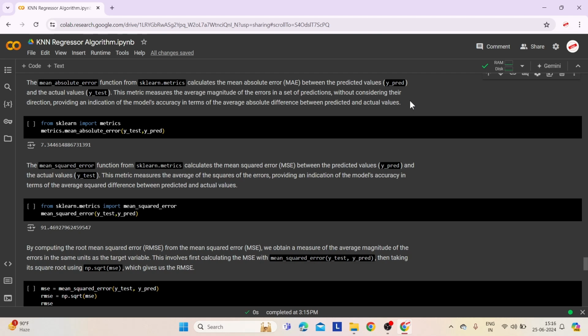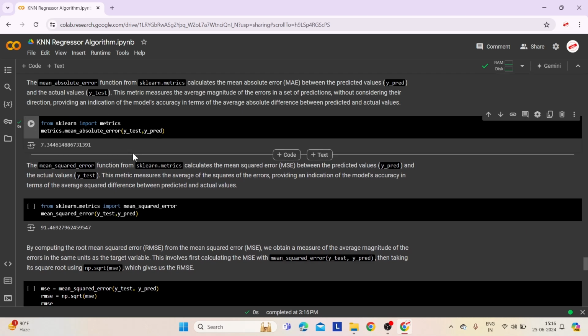The mean_absolute_error function from scikit-learn metrics calculates the mean absolute error, MAE, between the predicted values, ypred, and the actual values, ytest. This metric measures the average magnitude of the errors in a set of predictions without considering their direction, providing an indication of the model's accuracy in terms of the average absolute difference between predicted and actual values. This is the code which outputs approximately 7.3.